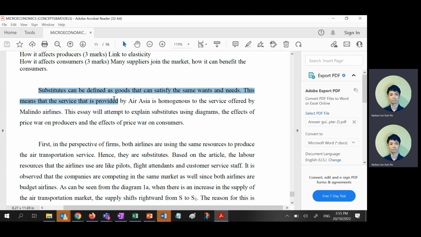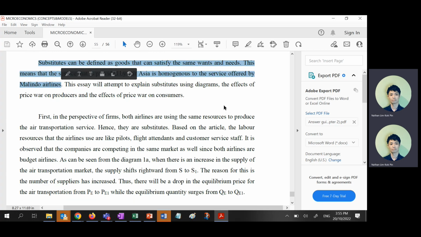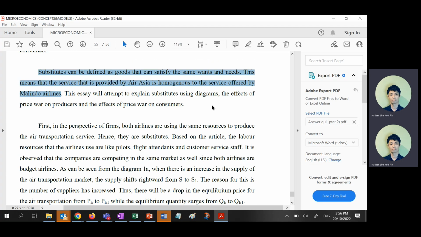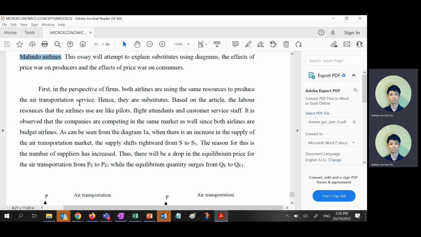Same thing, definition, because they are homogeneous, to the service offered by Malindo Airline. You see, use different stuff. Don't use substitutes, right? It looks like your essay is just another substitute, right? Imagine I'm marking on average 500 to 600 scripts per year, all substitutes. I say.